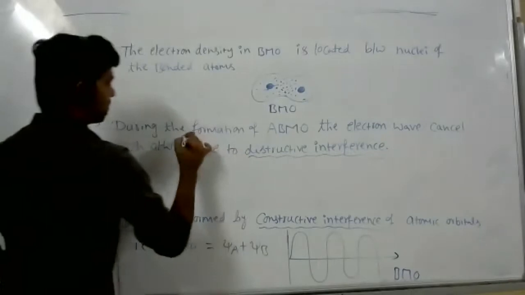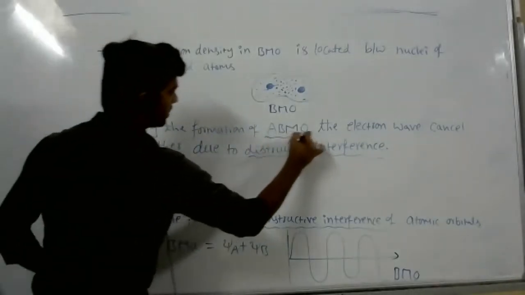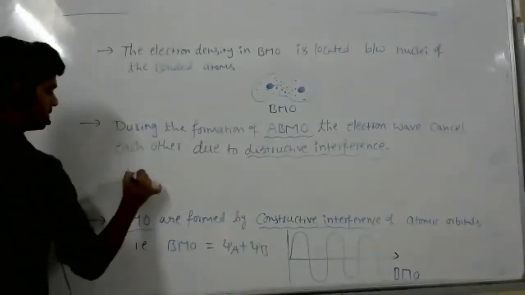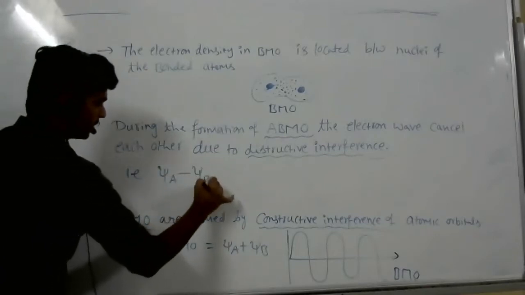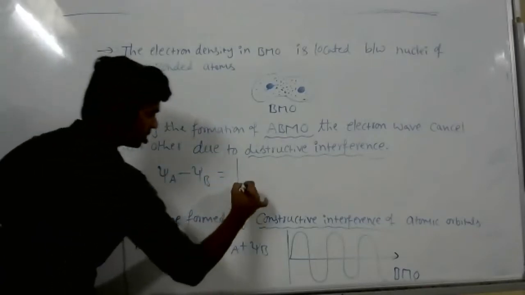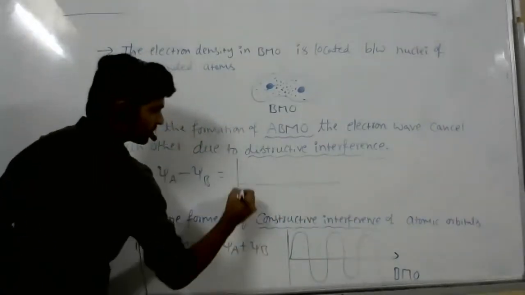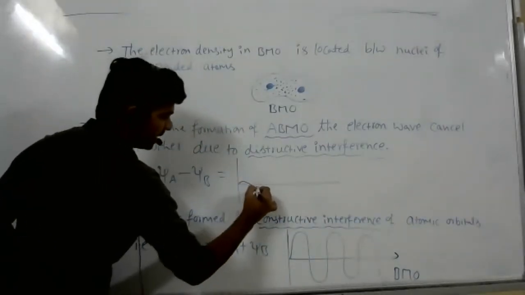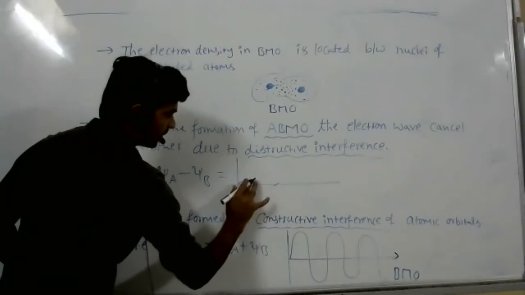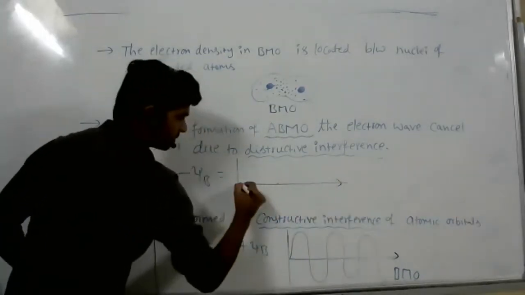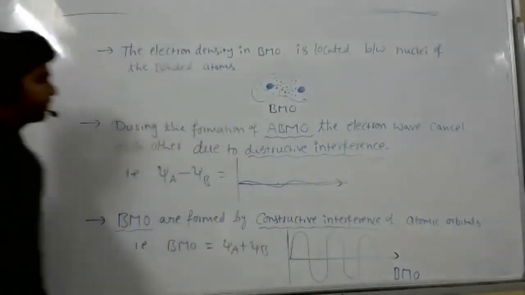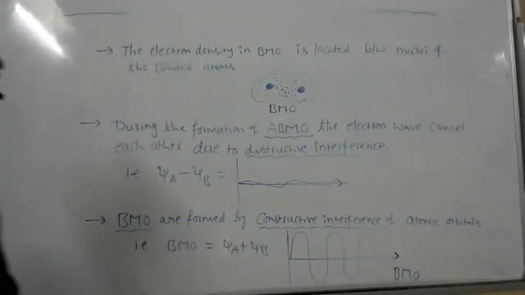So destructive overlap of atomic orbitals gives antibonding molecular orbital. So that is psi A minus psi B. You have to show a wave with very little amplitude. Otherwise, even if you give a line it is enough. So ABMO.